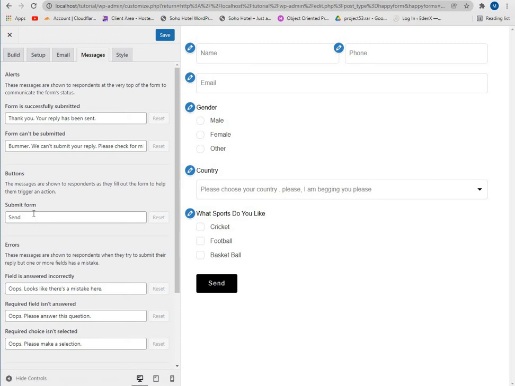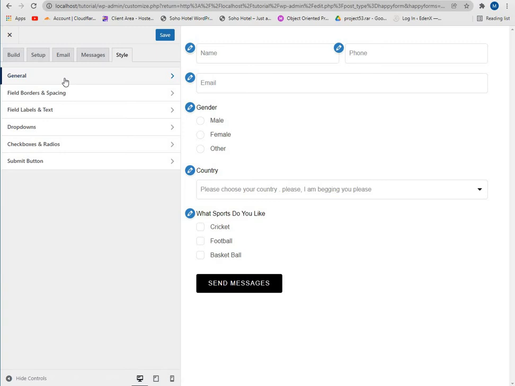In the messages you can change the button text. Let's change it. Write send messages, right? Then in the style tab you can style this form. So we don't want the border, we need a background on these input fields.